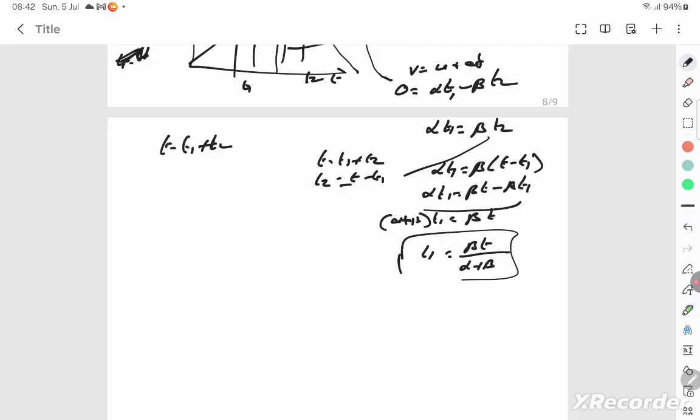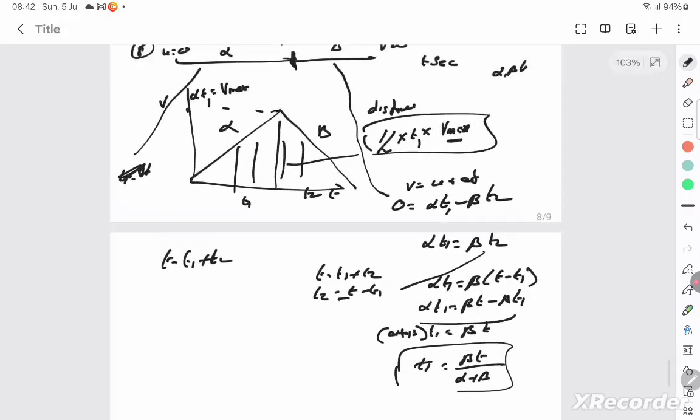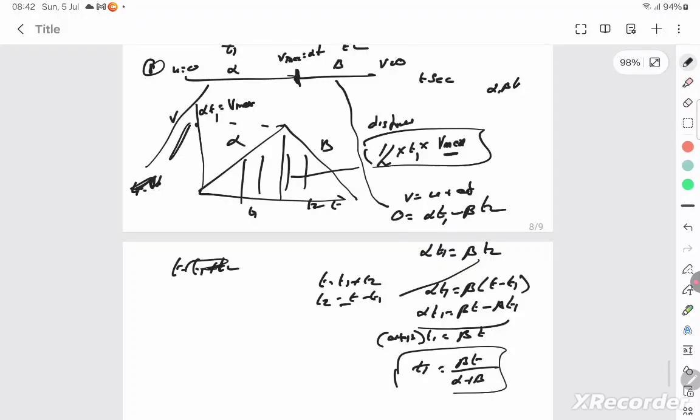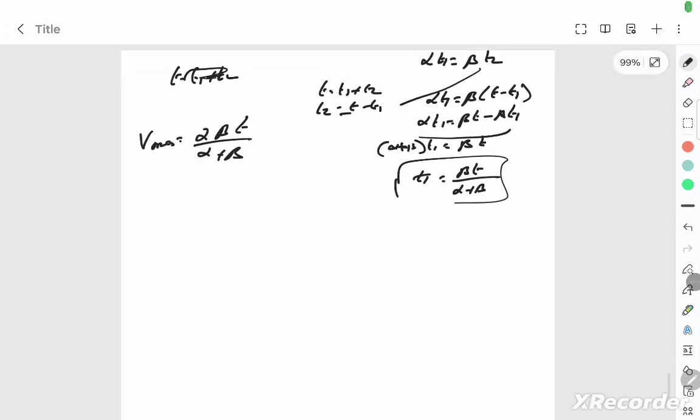So you found T1 in terms of T. So you can substitute directly in this to get V maximum, which is alpha into T1, which is alpha beta T by alpha plus beta. So this is your answer.